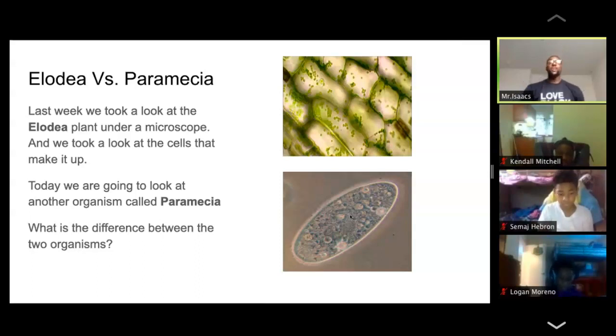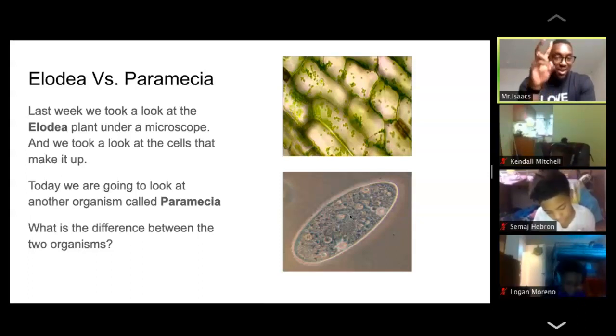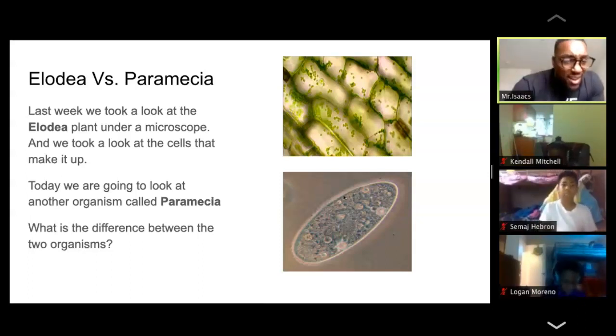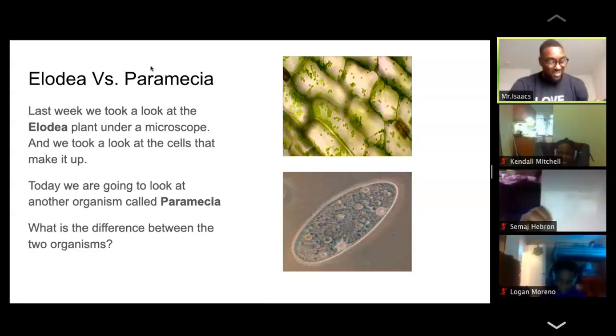What kind of organism is our Paramecium? 5, 4, 3, 2, 1. I see Nashida up there first. Nashida, Malaysia.